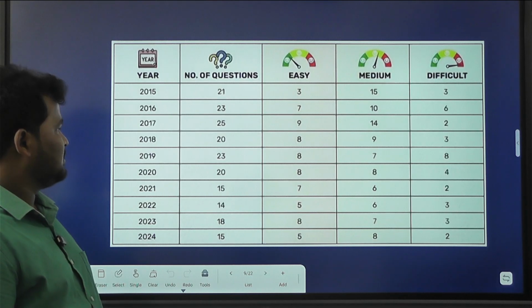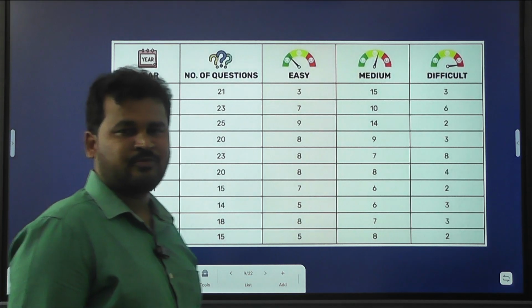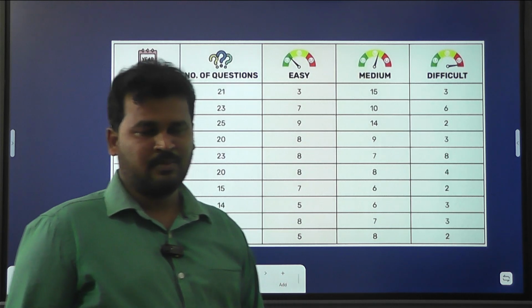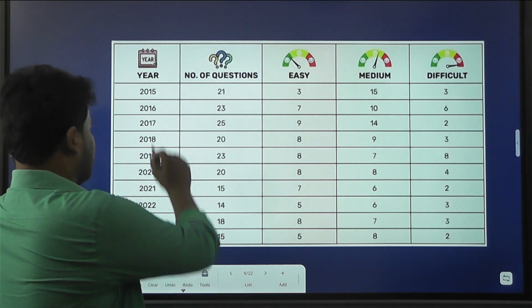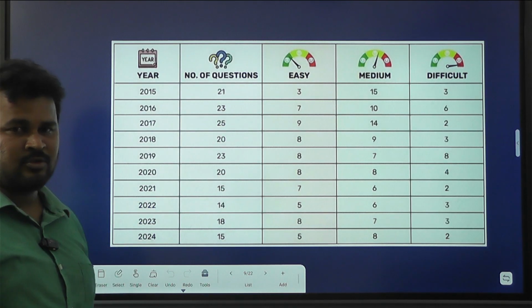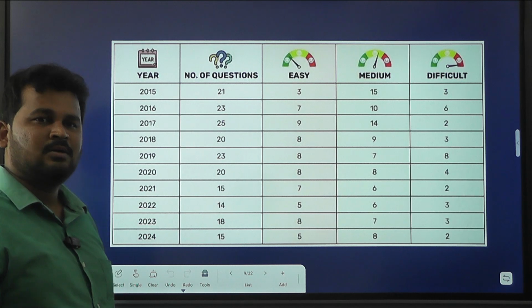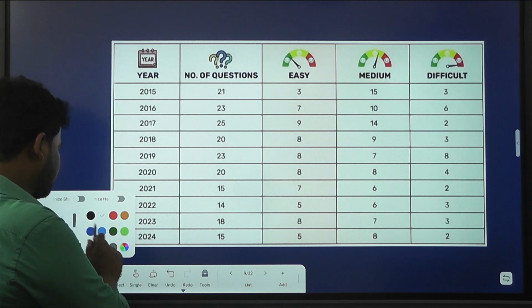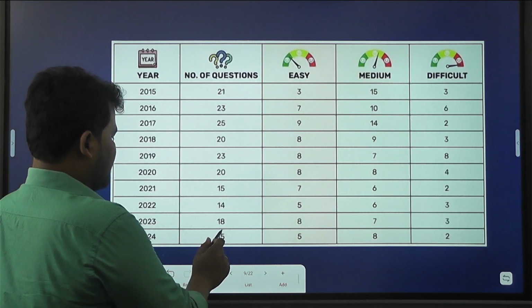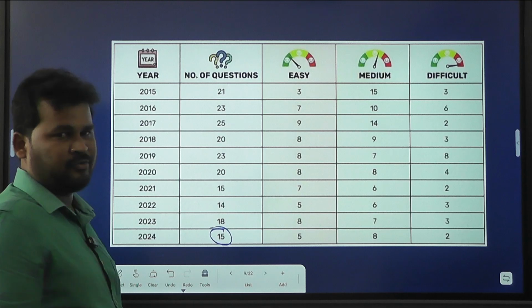After that, let us do the analysis of how the questions are coming. This is the analysis from 2015 to 2024. In the year 2024, how many questions did we get? For economy, 15 questions.